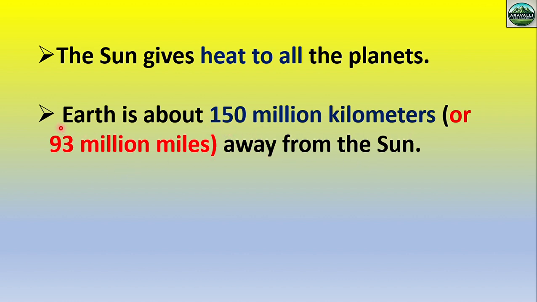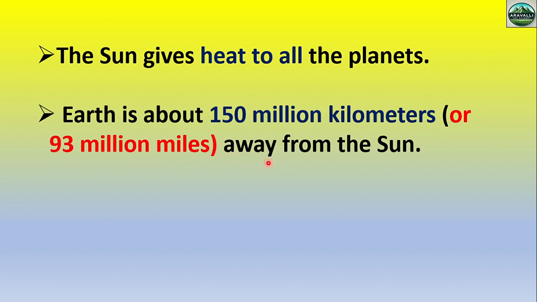So remember, this point is important for CSIR NET. What is the average distance between the sun and Earth? The average distance between the sun and Earth is 150 million kilometers. And also remember it in miles. Okay, the examiner can also give you options in miles. So the average distance between the sun and Earth is 93 million miles.